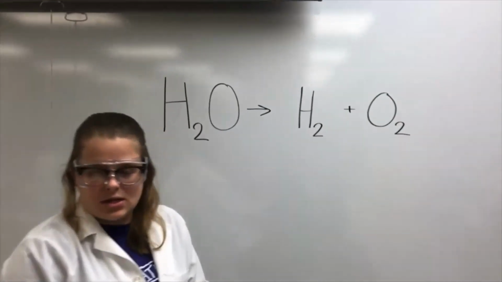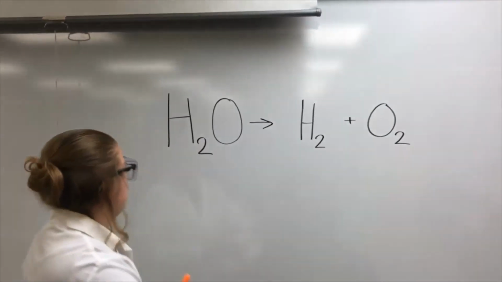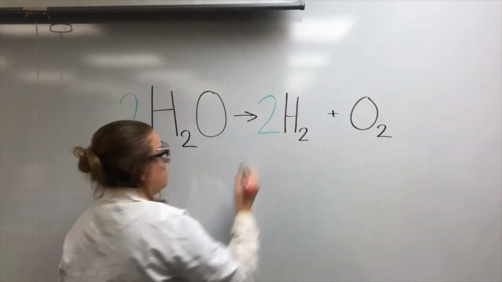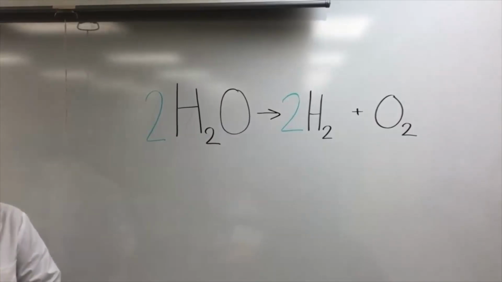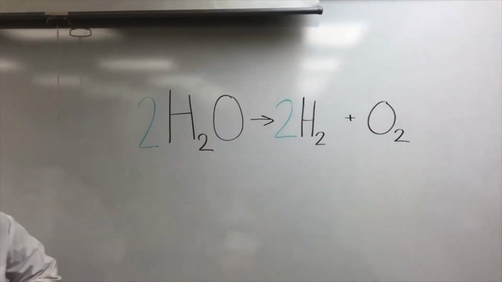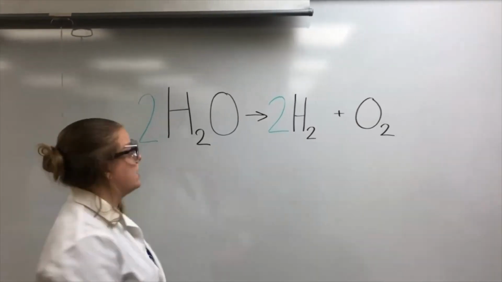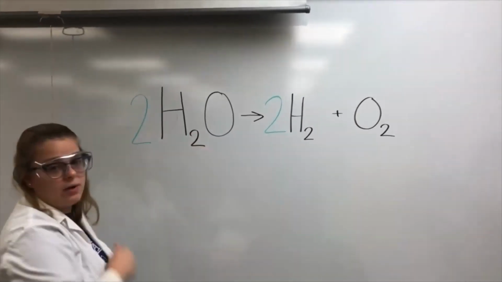When you look at this reaction as balanced, we have a 2 in front of the H2O and 2 in front of the H2. We know this is a decomposition because there's only one compound in the reactants, and we see one compound in the reactants.